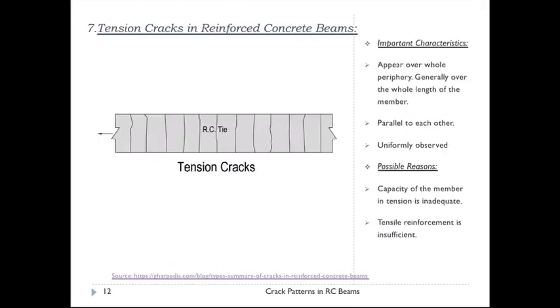Then the last type is tension cracks. The tension cracks appear over the whole section of the beam. That is, the cracks tend to propagate over the full depth of the cross section of the beam. They occur usually due to shrinkage or temperature variation. The tension cracks usually appear in those members where restraint is provided in the longitudinal movement. One of the possible reasons might be that the tensile reinforcement is insufficient. So those were the types of cracks.